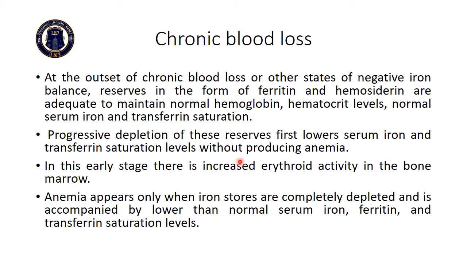So when the iron stores are depleted, initially the hemoglobin and hematocrit level will be normal, along with the serum iron and transferrin saturation. However, as the iron stores keep on decreasing, it will first lower the serum iron and transferrin saturation level, and then there will be an increased erythroid activity in the bone marrow. Anemia appears only when the iron stores are completely depleted and is accompanied by lower than normal serum iron, ferritin and transferrin saturation level.